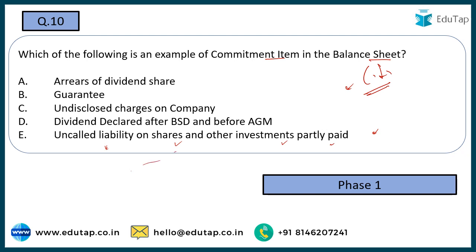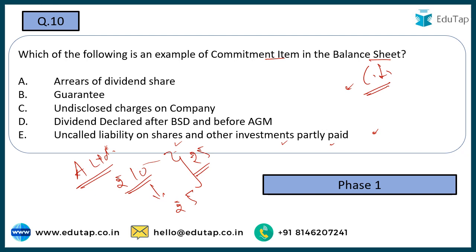Suppose I have a company, and my company is holding certain shares, and this share relates to a company A Limited, and this share is worth rupees 10, and I've only paid rupee 5 on this share. So rupee 5, the difference, is the uncalled liability, which I will have to pay in the future.